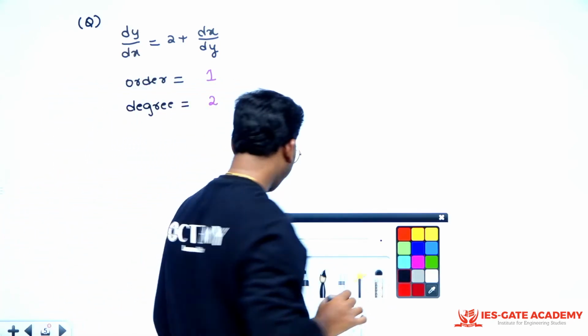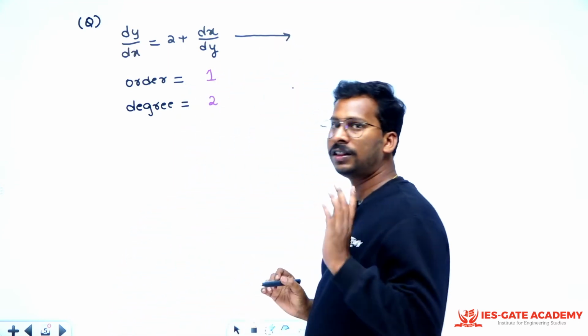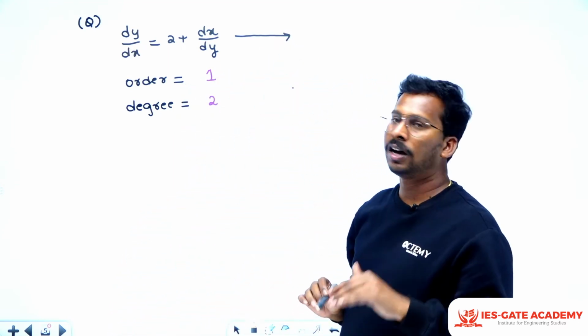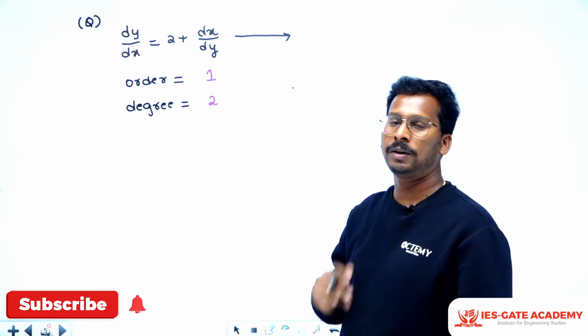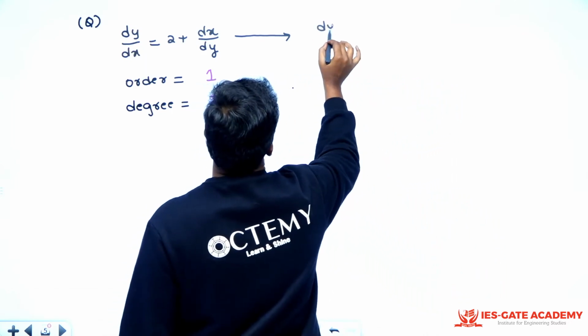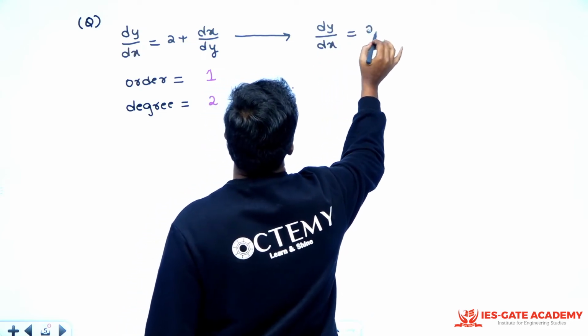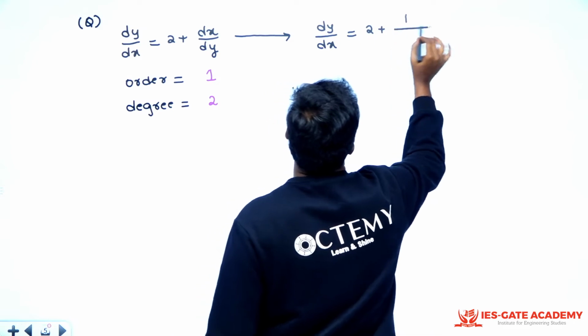See, in this differential equation, you either write everything in terms of dy by dx or everything in terms of dx by dy. But you cannot have both, right? So it is like this. You have to write dy by dx is equal to 2 plus 1 by dy by dx.